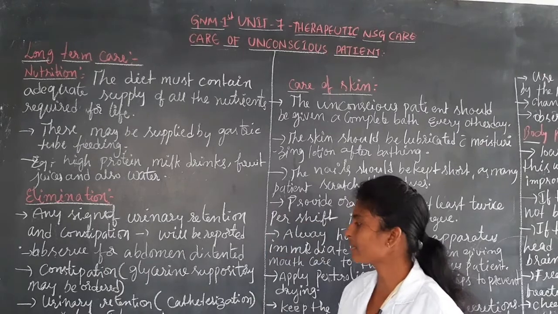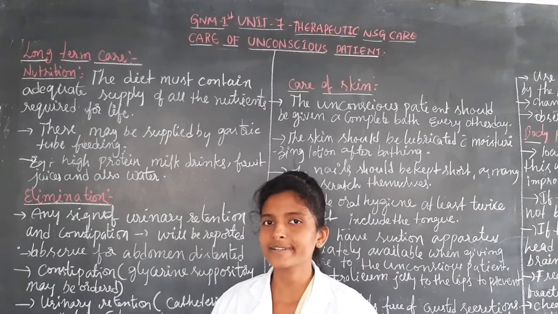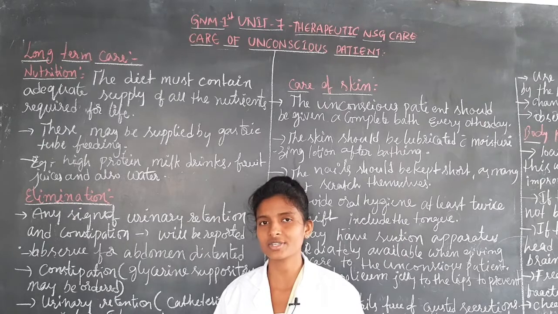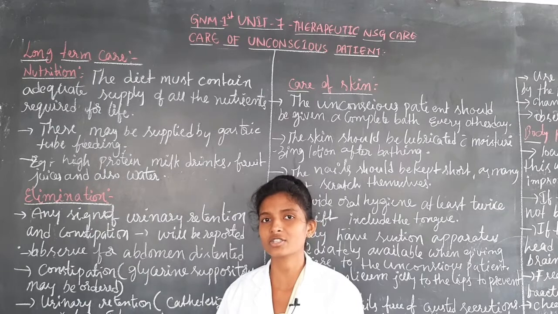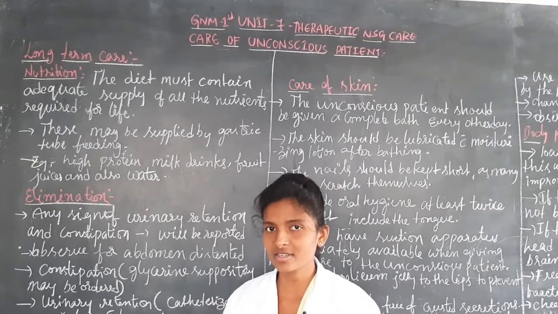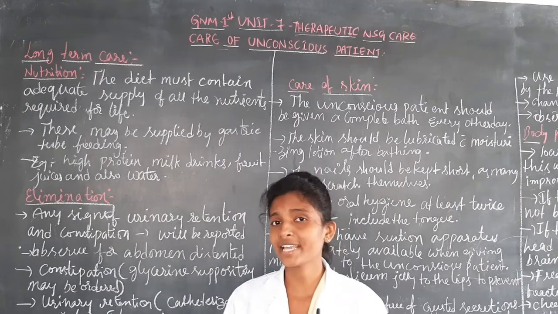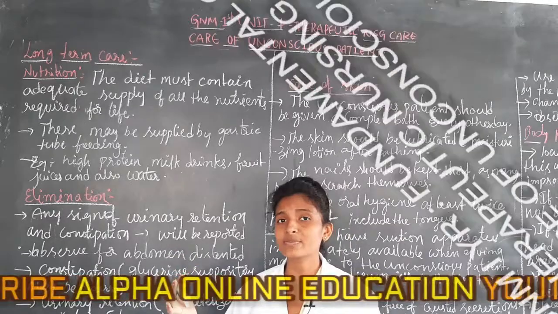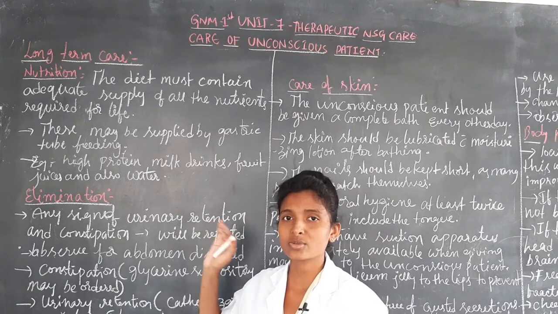So these are the things we can see in elimination. If the patient is having urinary retention or constipation, how the nurse has to treat that condition, that we have now seen. Then, if the patient is having catheterization, how many ml the patient is passing per hour, and how many ml they are giving per hour by nasogastric tube feeding.